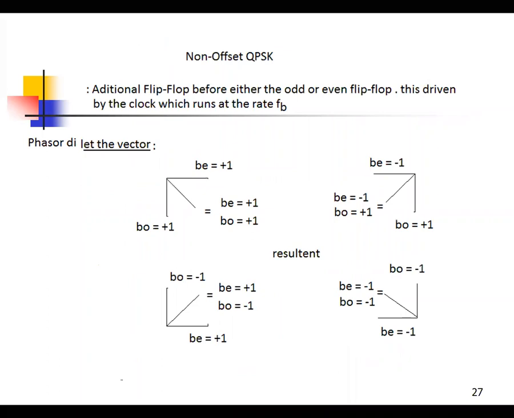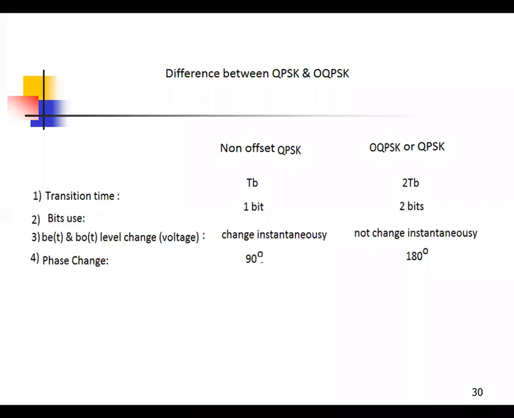And non-offset QPSK. In non-offset QPSK, the 2 bits differ by 90 degrees. Then there is a constellation diagram, and also there are differences between QPSK and OQPSK. So, non-offset QPSK and OQPSK, there are 4 factors you can consider. One is the transition, and phase changes.